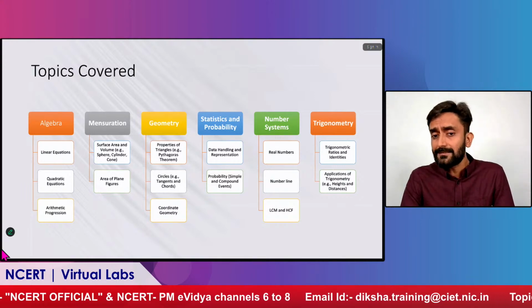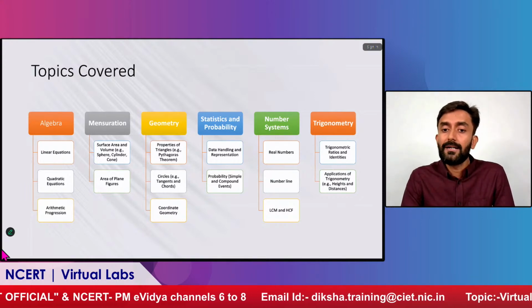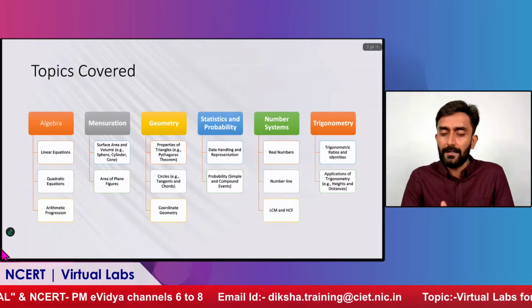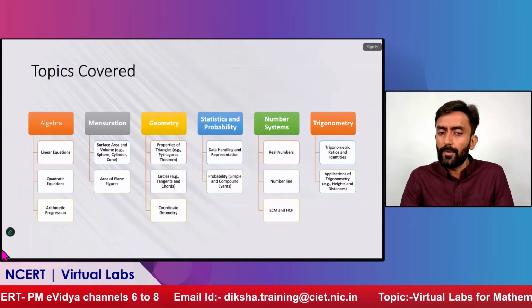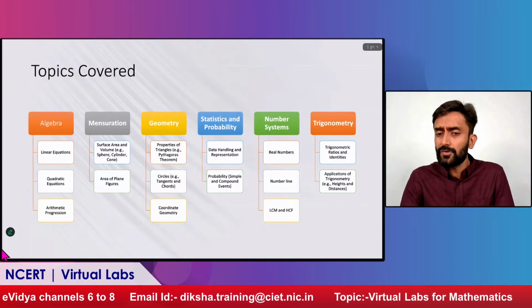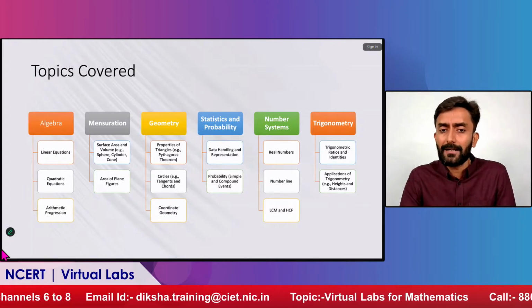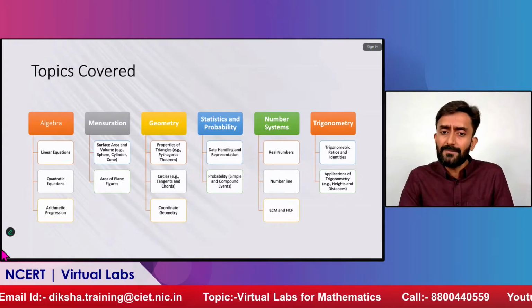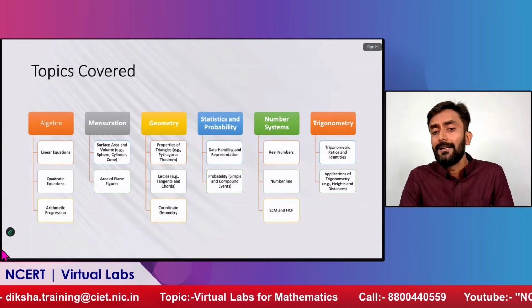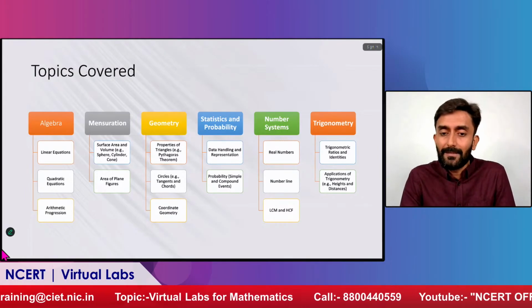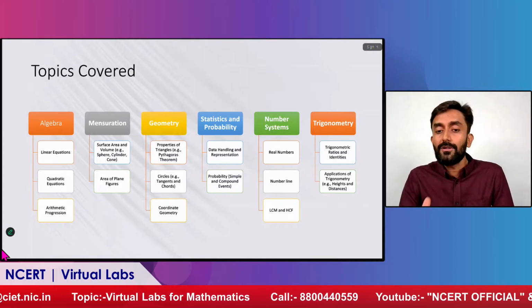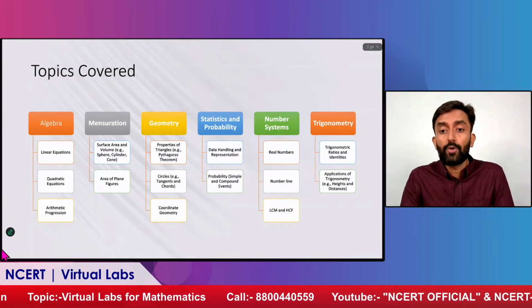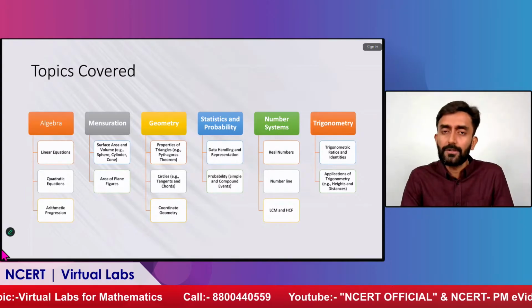Then coming to statistics and probability, we have data handling and representation. Suppose we have divided the class into groups, and we have some data class-wise or year-wise, and we are creating a bar graph or a chart. How a student will be able to understand that concept has been covered. And probability is a very important topic in mathematics. So based on that, we have created labs on probability also, which will be very useful for the students.